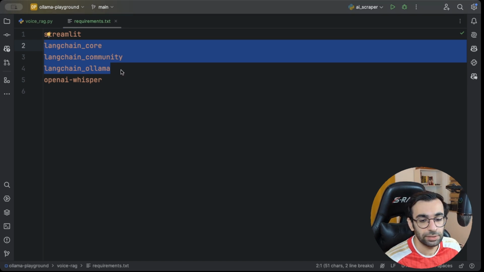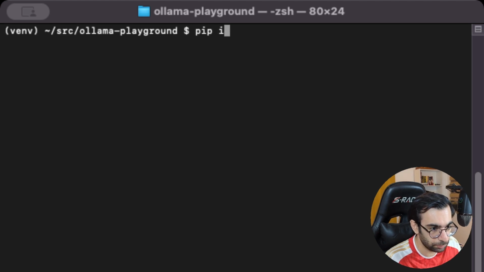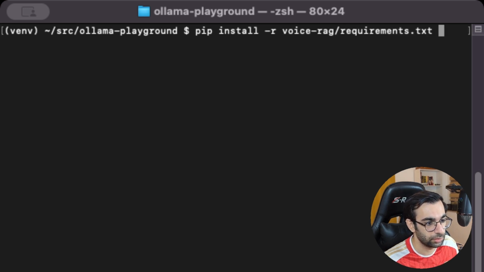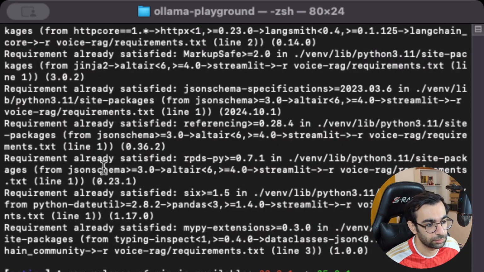So to set up our project, we need to install all these dependencies. We can go to the command line, and I'm gonna say pip install -r voice_rag/requirements.txt. Notice that I'm already in the current directory of my project. I'm gonna hit enter, and it will install all these dependencies for you.